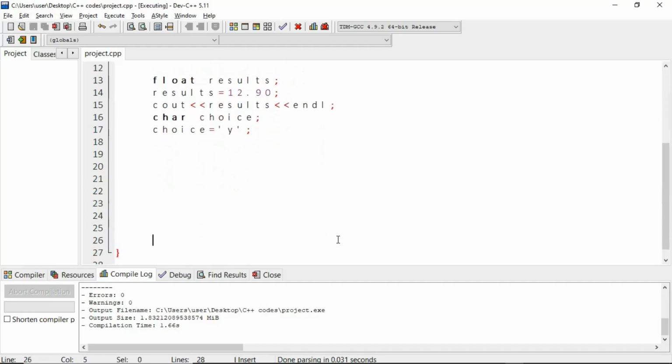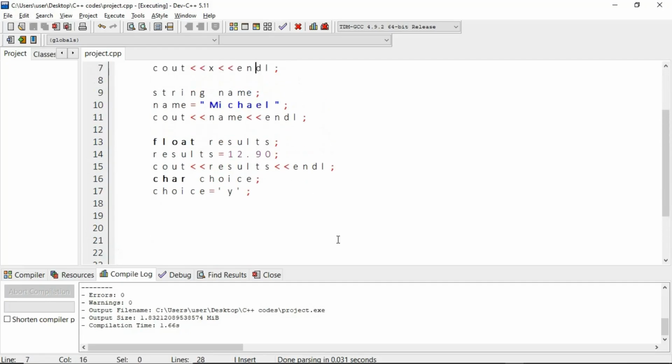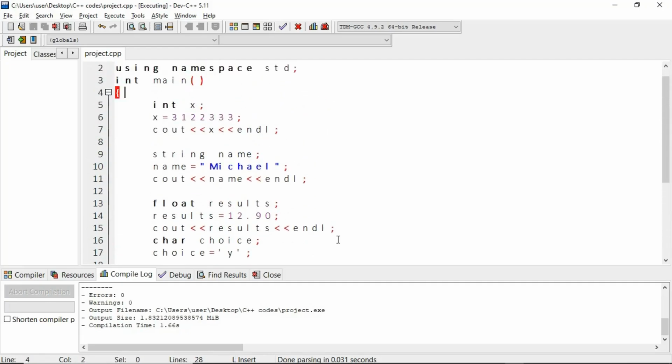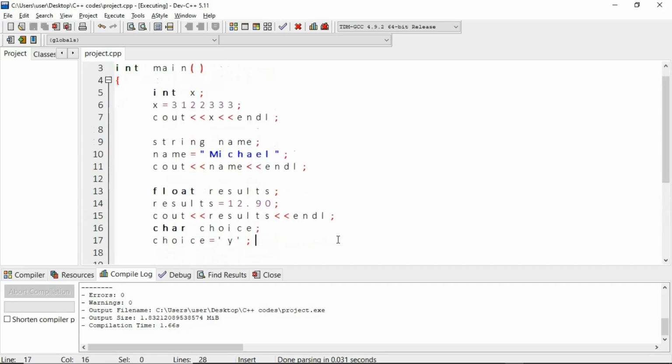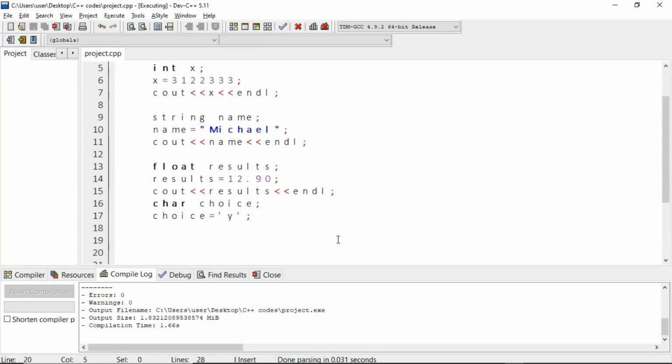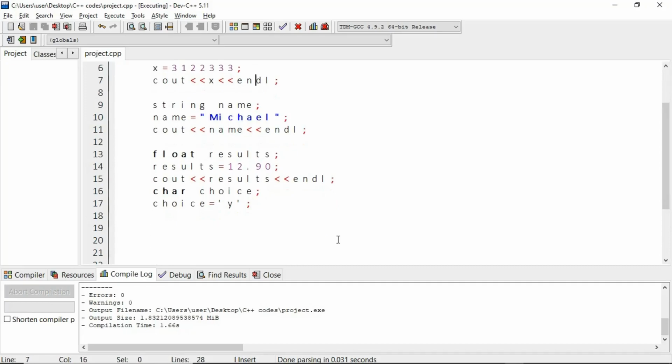In our next video tutorial, we're going to look at maths operations. We're going to learn how to solve math problems using C++ code and how to create math problem solving code.